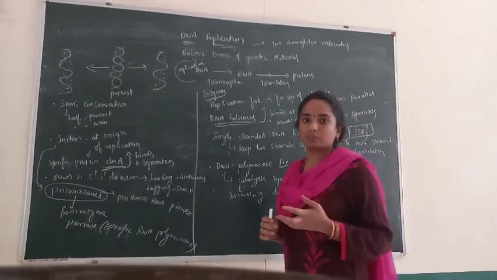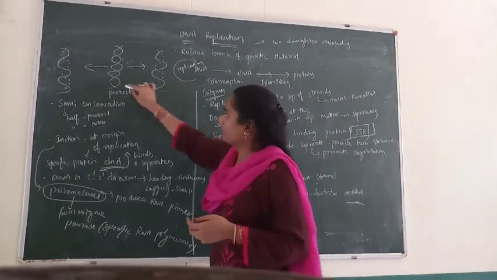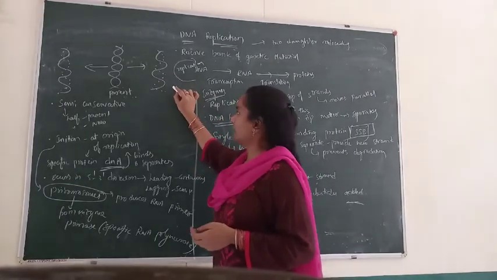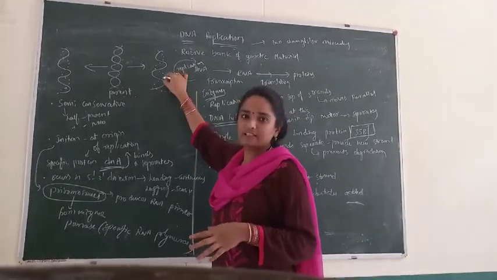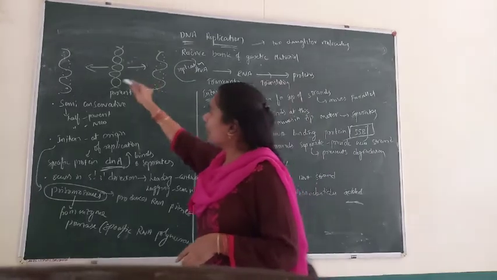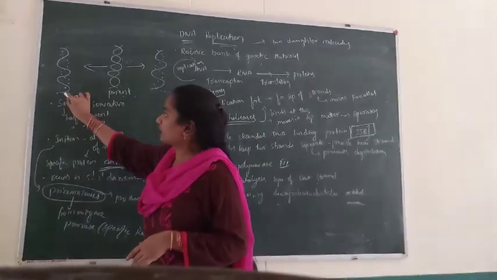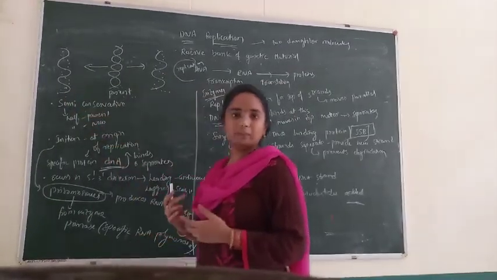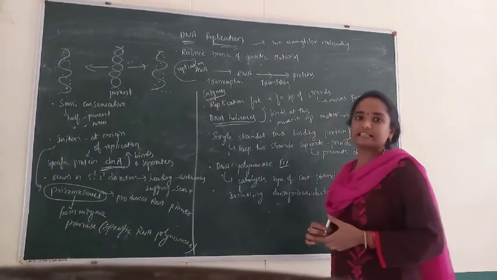In those two daughter molecules, one strand is from the parent DNA and the other strand it prepares itself. In the other daughter molecule also, one strand is from the parent DNA and the other one it synthesizes itself.